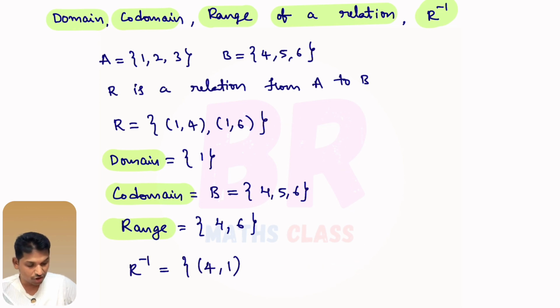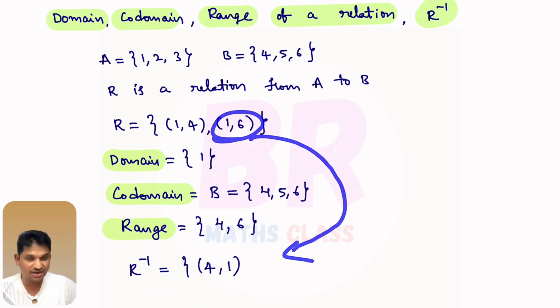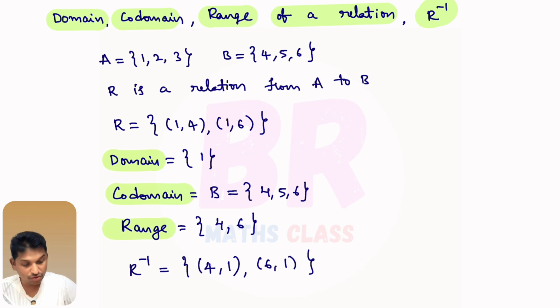R inverse is (4, 1). You look here, (1, 4) is there. This is (4, 1). Here (1, 6) is there, so here you will get (6, 1). So you know from R how to calculate R inverse. Suppose R inverse is given, from that also you can calculate R in this relation.